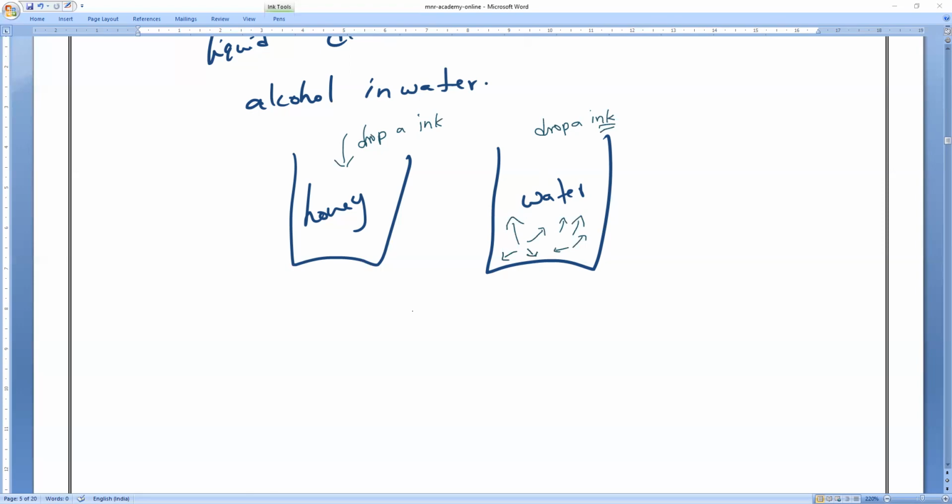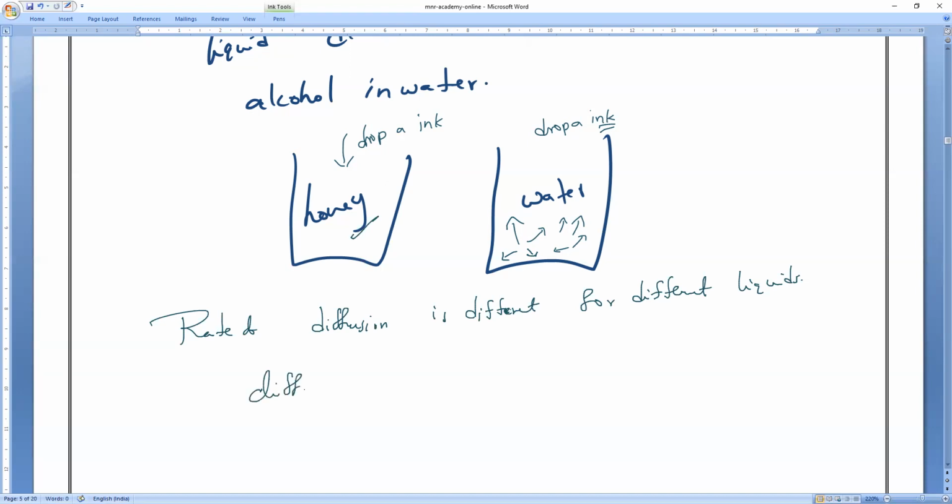Yes, please. So from that I can say the rate of diffusion is different for different liquids or same? Please respond. Different for different liquids. Understand, Mr. Sam, Kishore, Gokul? So where is the diffusion rate faster? Water or honey? Diffusion is faster in water than in honey.